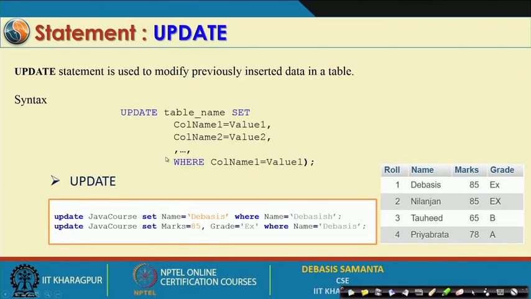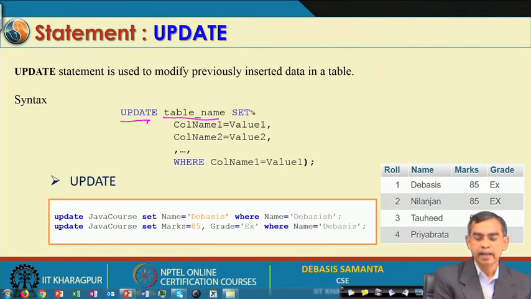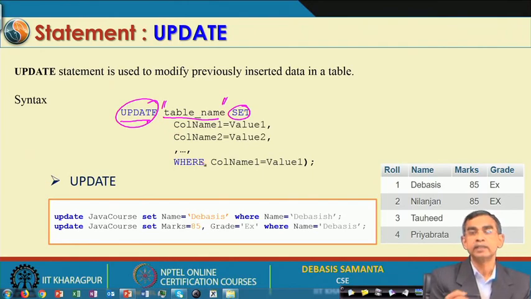And here is the update command. If you want to change some values in a particular record, that can be done using the update command. So, the command syntax is update, then the table name, and then set. For example, in this case Java course, and then which column you have to change. So, column name equals value 1, value 2, that means these are the new values that you want to set, and then there is the condition for which record you want to change.